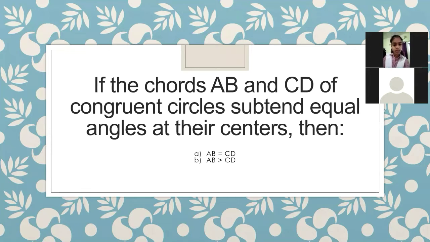Which one is the correct one, Sonal? I'm repeating the question, or you just pass it on? If the chords AB and CD of congruent circles subtend equal angle at their center, then AB is equal to CD or AB is greater than CD?